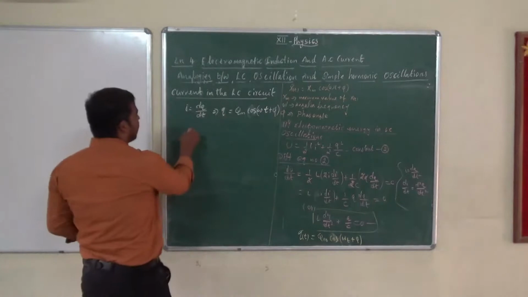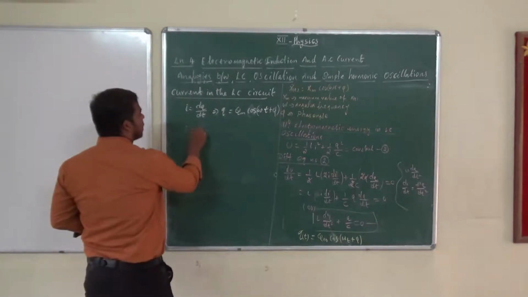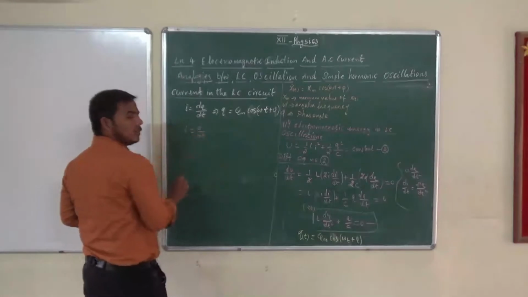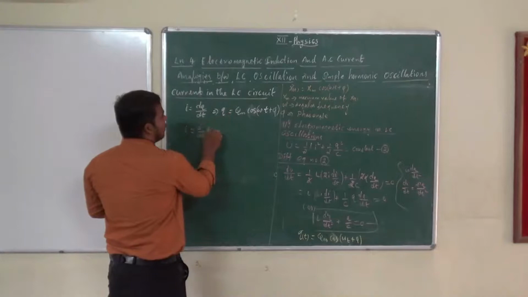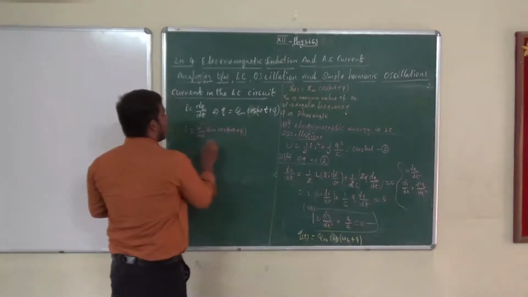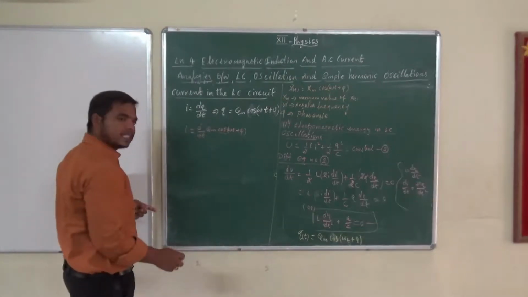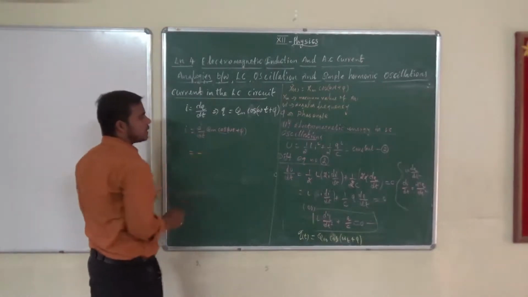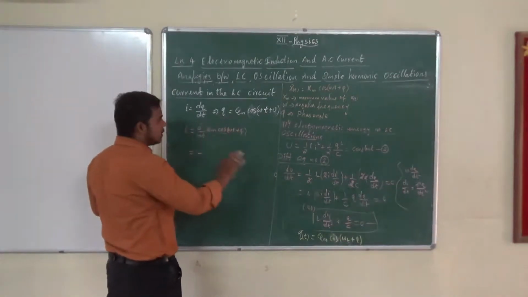We get I is equal to d by dt of qm cos omega t plus pi. First differentiate cos: differentiation of cos is minus sin. Pi is a constant, so its differentiation gives 0.